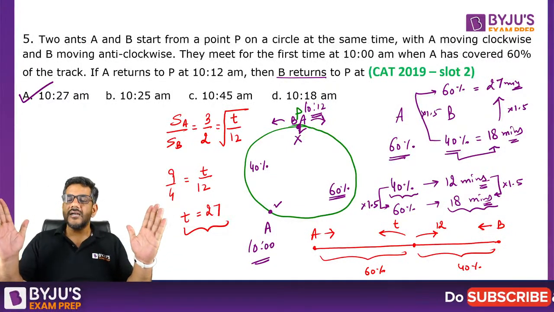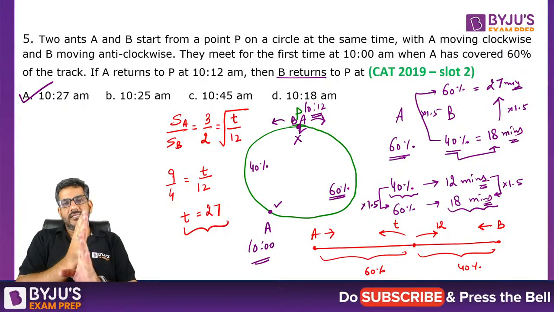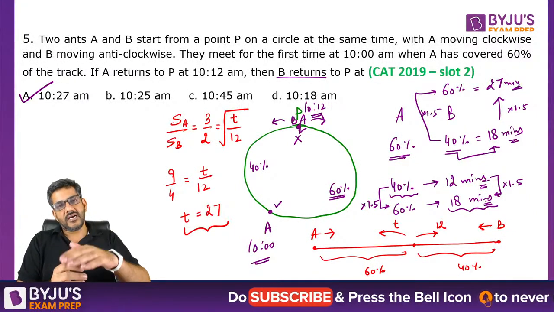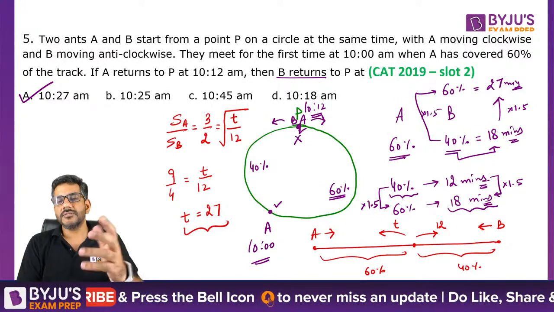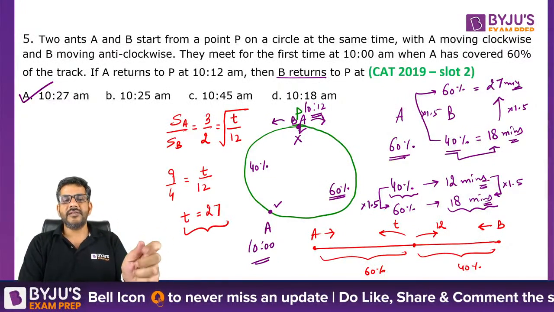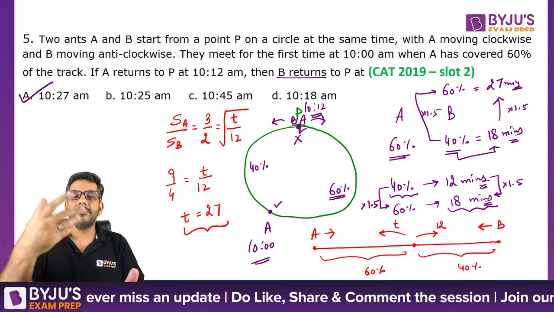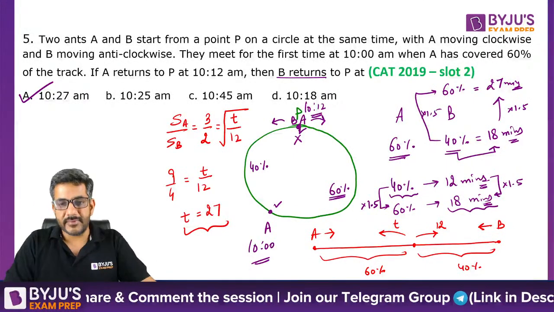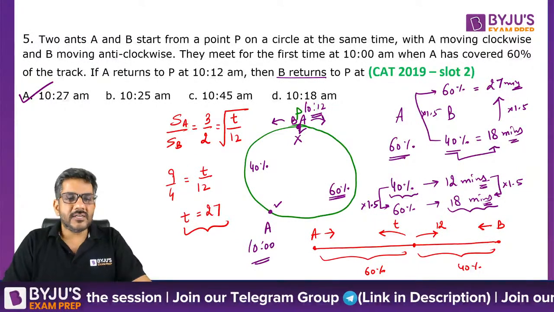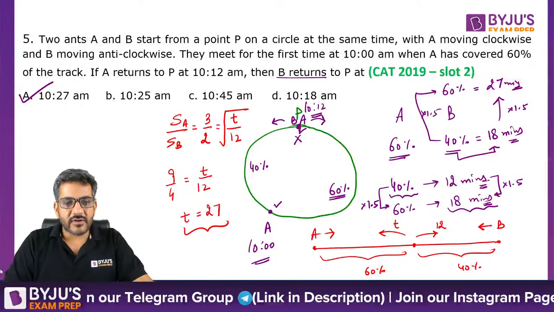The two people start at the same time towards each other, they meet at a point. मिलने के बाद एक आदमी 12 मिनट ले रहा है, दूसरा कितना ले रहा है, and the ratio of their speeds is 3/2. तो बस उसका यूज कर लो. Ratio of the speeds is square root of the reciprocal of the ratio of their times. Use that, you will get the answer as 27 minutes. That was question number 5. So we'll move forward. फटाफट आगे चलते हैं.